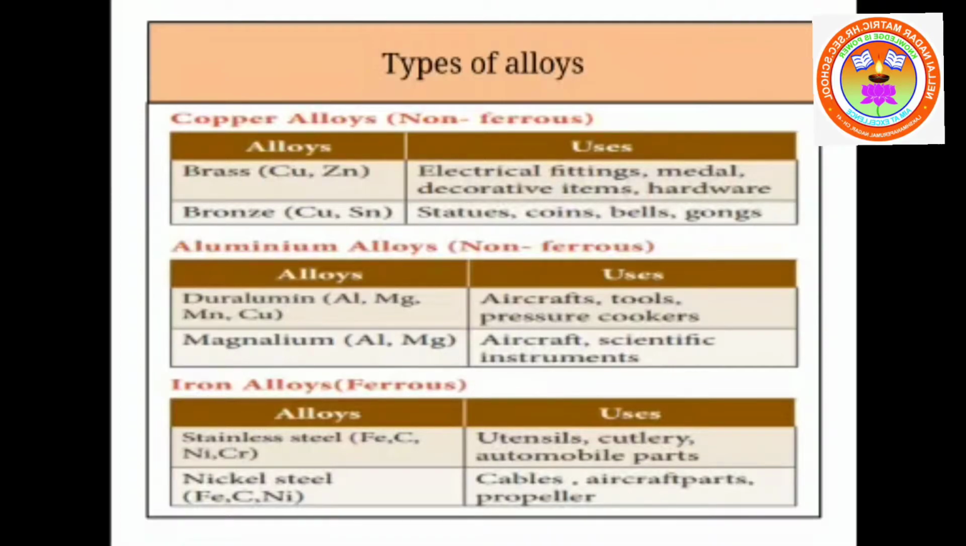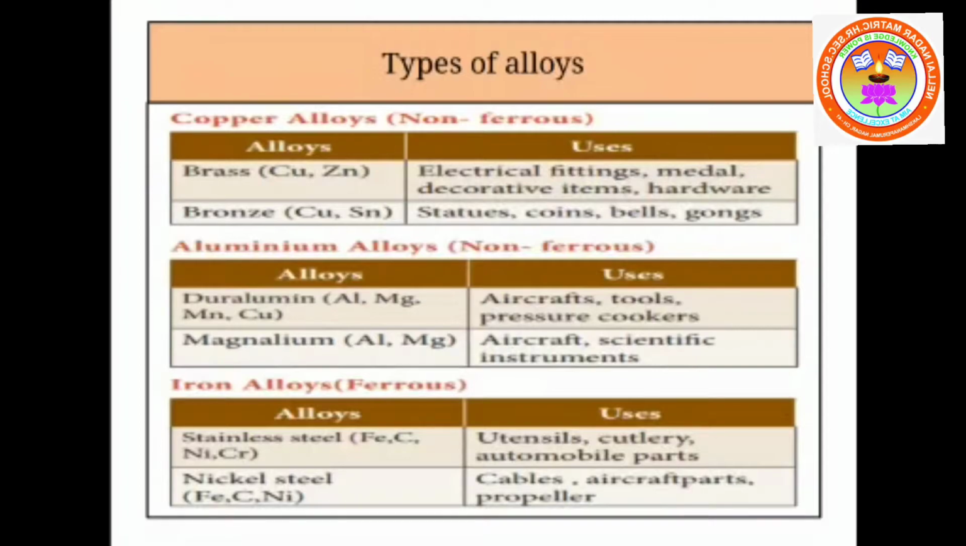Iron, carbon, nickel and chromium are the constituents of stainless steel. Here, carbon is a non-metal, whereas the other three, iron, nickel and chromium, are metals. Nickel steel is a combination of iron, carbon and nickel. Here there is no chromium.